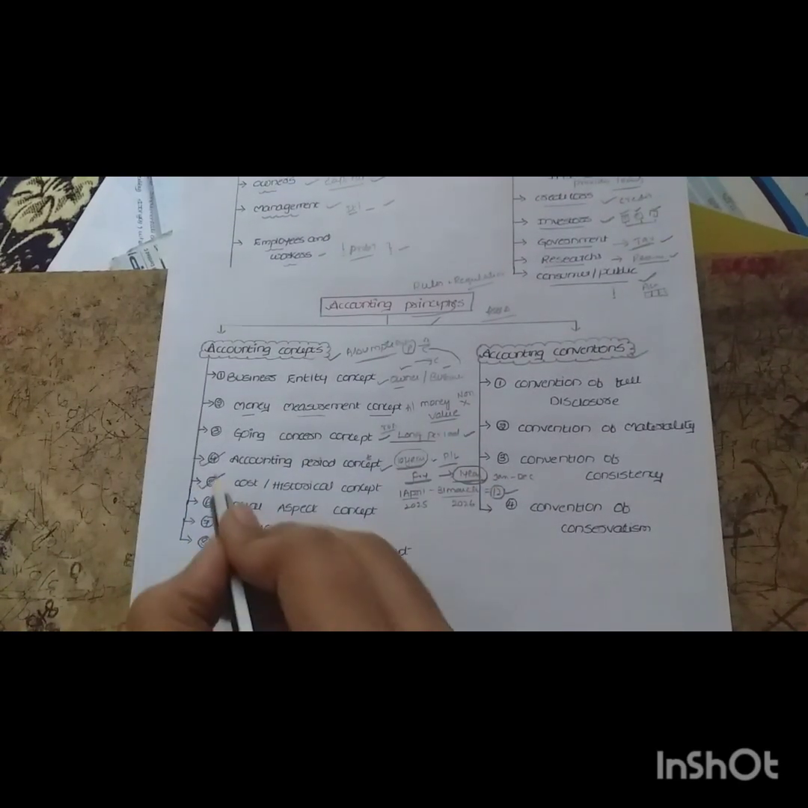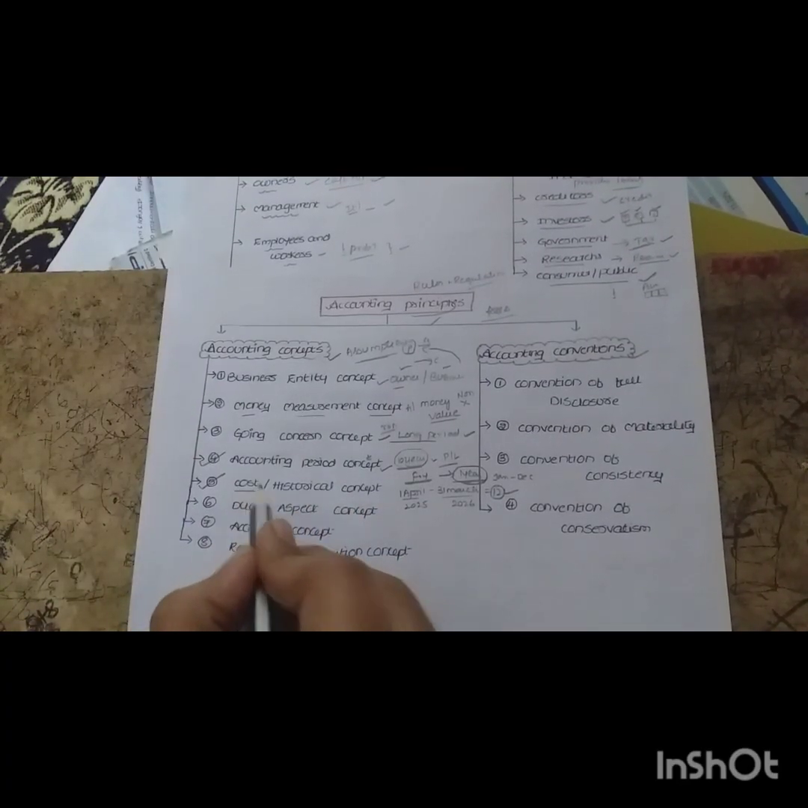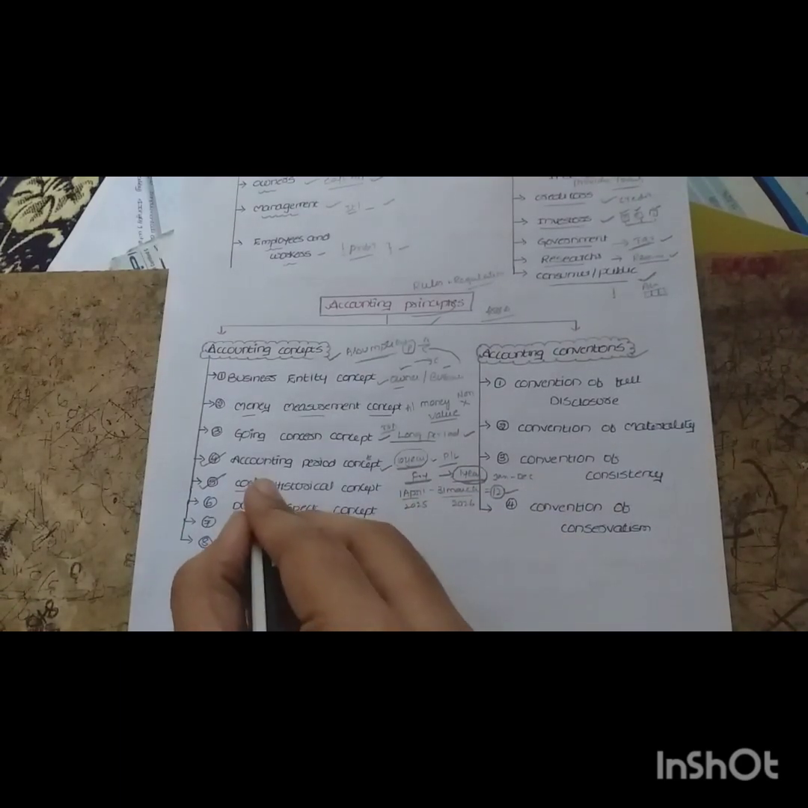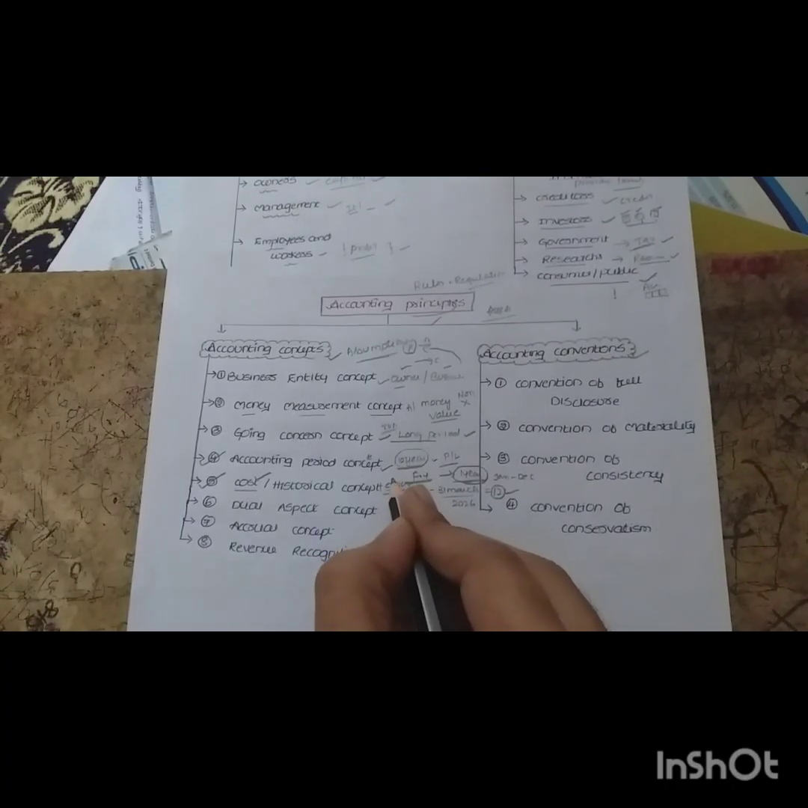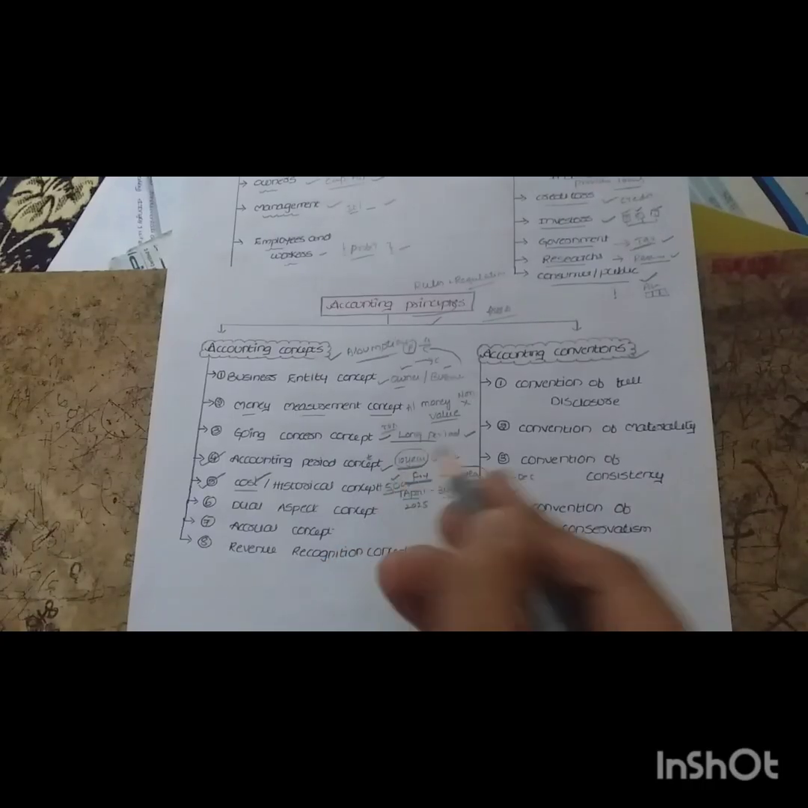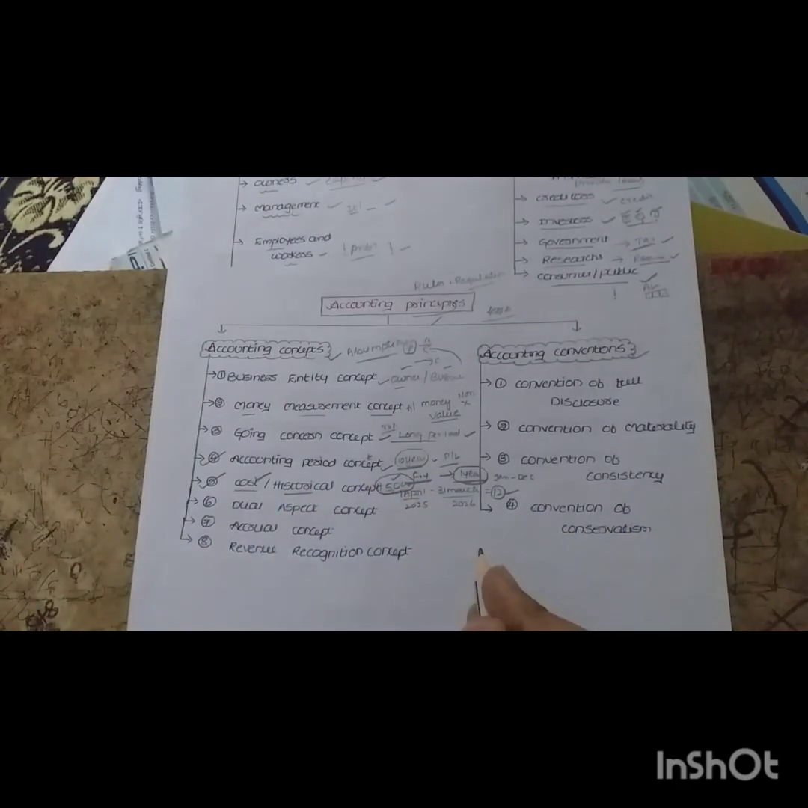Next, the cost or historical concept. What does it mean? Whenever we purchase certain things, we record them at the cost of the product only. I purchased my mobile for 15,000. Whenever I record this transaction, I have to record only 15,000. Whether its value increases or decreases, we record it at its historical value only. This is cost or historical concept.